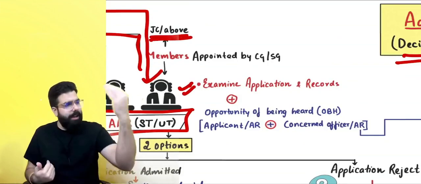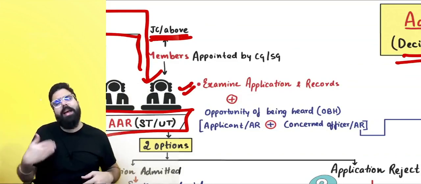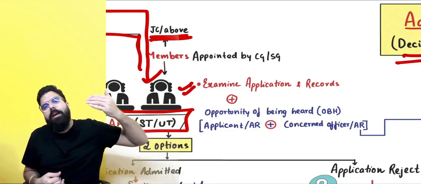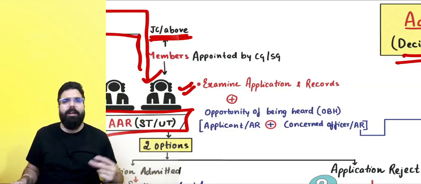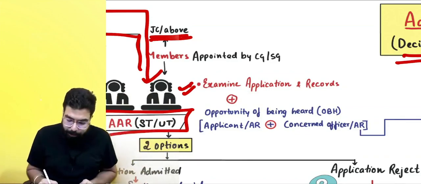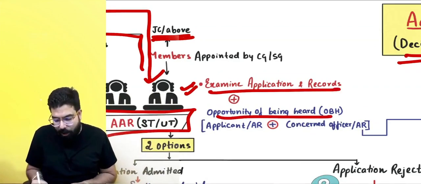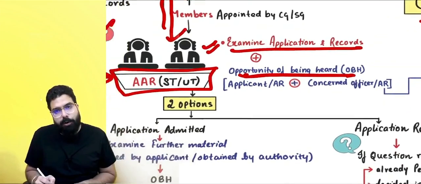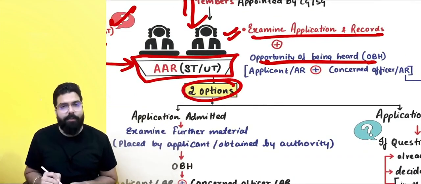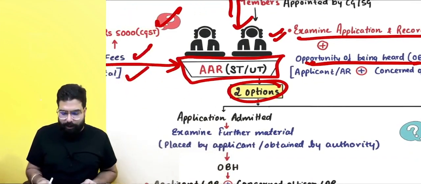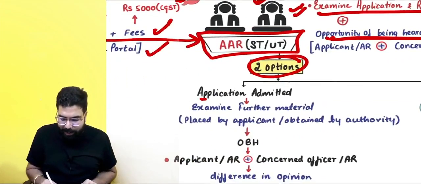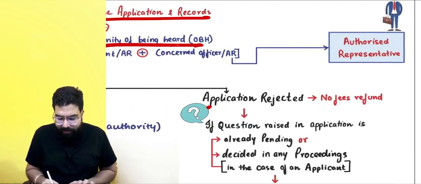Now they will call me, and they will call the concerned officer or my authorized representative and the concerned officer's authorized representative, and allow us the opportunity of being heard. After examination of the application and record, they will give us the opportunity of being heard. Now the authority for advanced ruling has two options. What are the two options? Either they will admit my application, or they will reject my application.